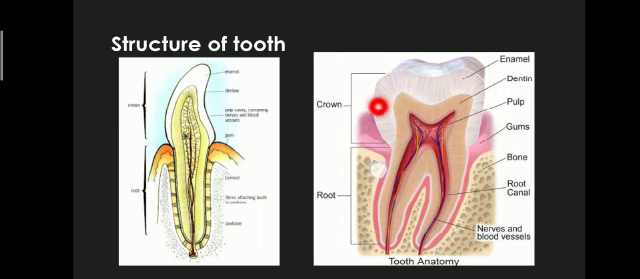This we can see in the case of premolars, and this is the structure of an incisor. In the internal structure of the incisor, we can find only one root present. Here we can find it is double rooted.